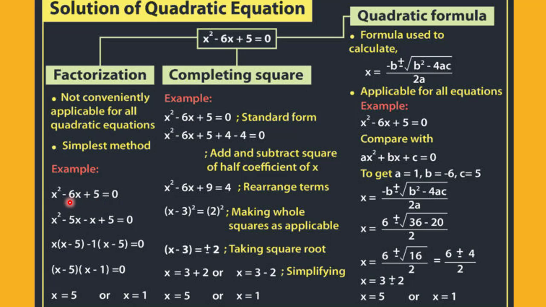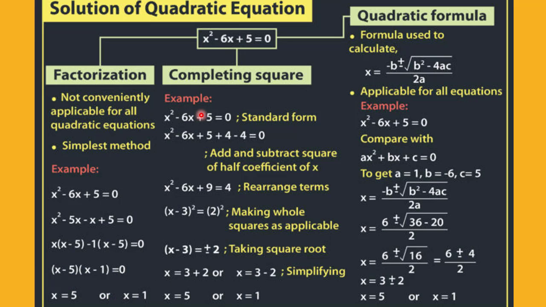This term is called the sum and this is called the product. Now expanding it, we have x square minus 5x minus x plus 5 equal to 0. Taking x as a common factor between the first two terms, we get x times x minus 5, and taking minus 1 common, we get minus 1 times x minus 5, equal to 0. x minus 5 is a common term and the remaining terms are x minus 1 equal to 0. When we simplify it for the values of x, we get either x is equal to 5 or x is equal to 1.